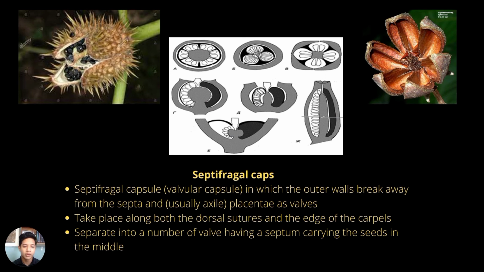Next, we have septifragal capsule. Septifragal capsule is a valvular capsule in which the outer walls break away from the septa and usually exhale placentae valve. It also takes place along both the dorsal sutures and the edge of the carpels. It separates into a number of valves, having a septum carrying the seed in the middle. Example for this type of fruit is a datura.